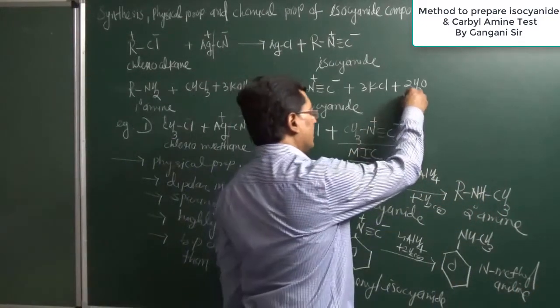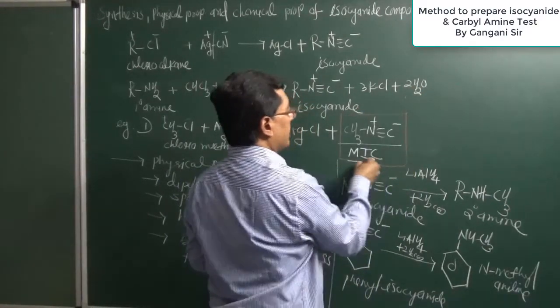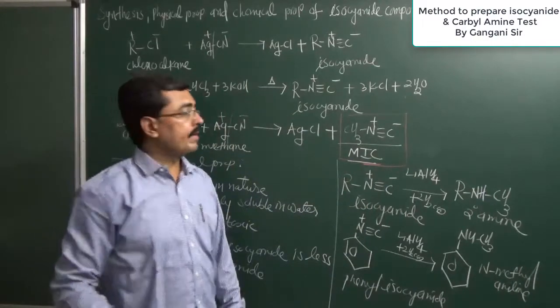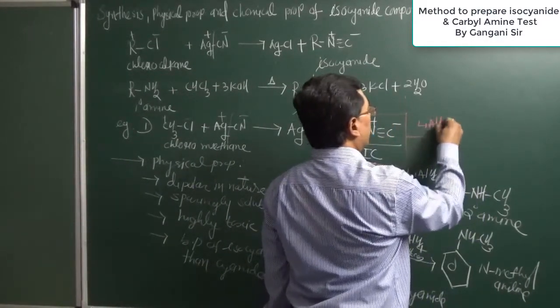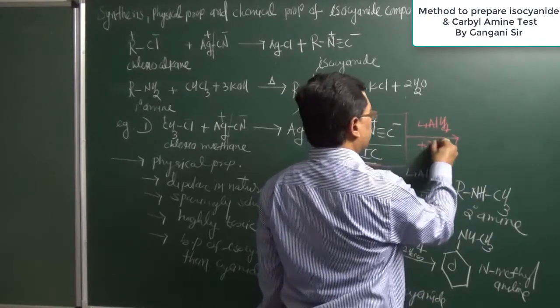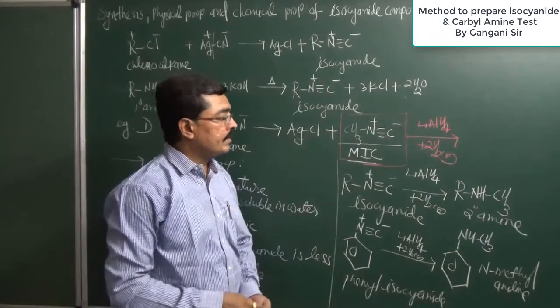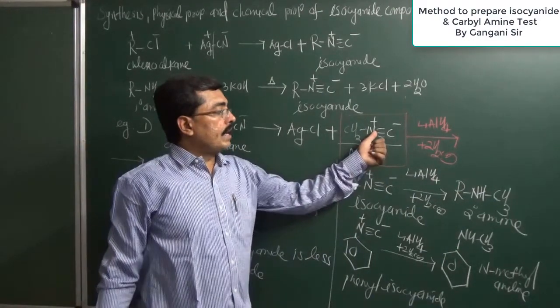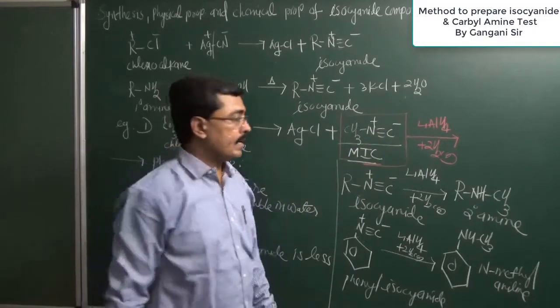Similarly, suppose we have the isocyanate compound methyl isocyanate. Its reduction is done using lithium aluminium hydride as the reducing agent. When reduced, 3 hydrogens are added on carbon and 1 hydrogen is added on nitrogen.